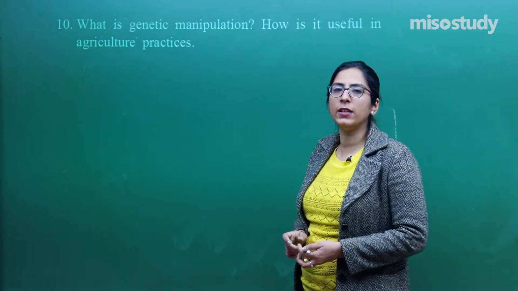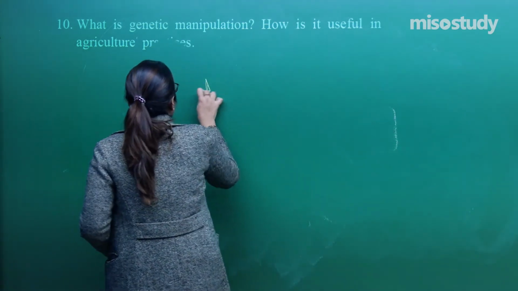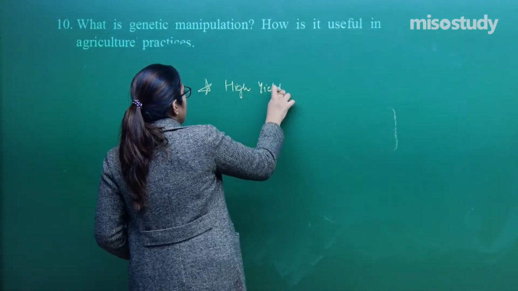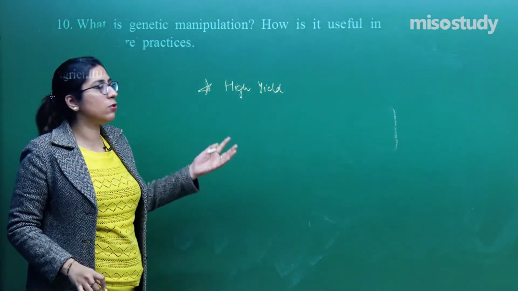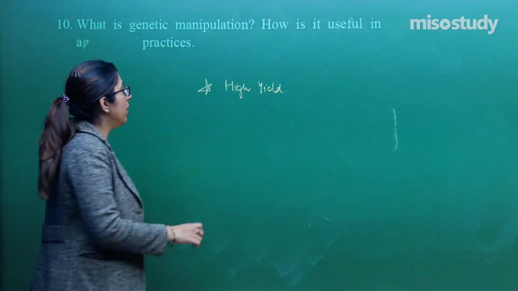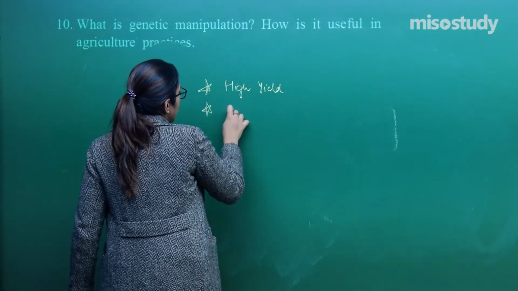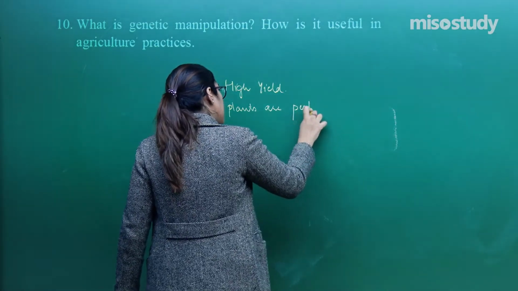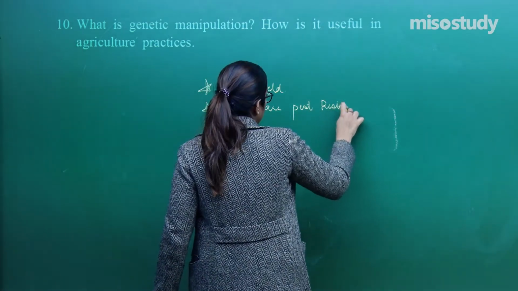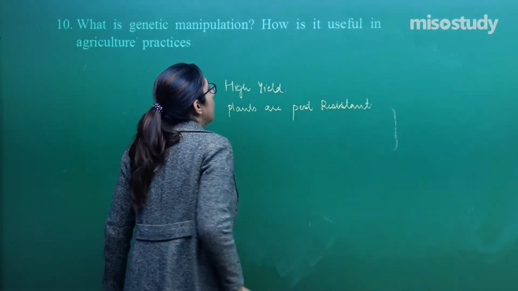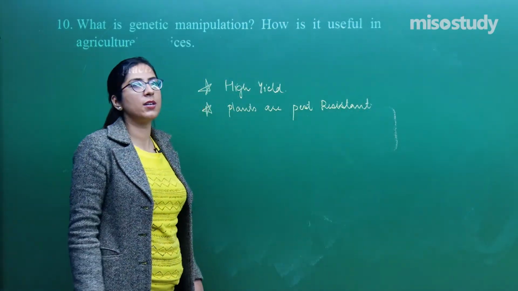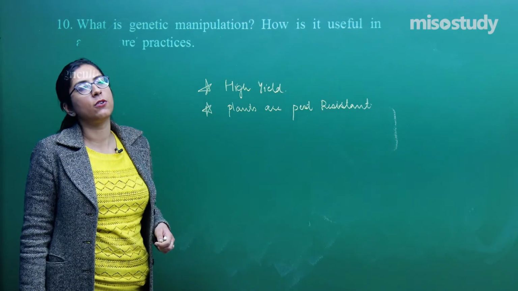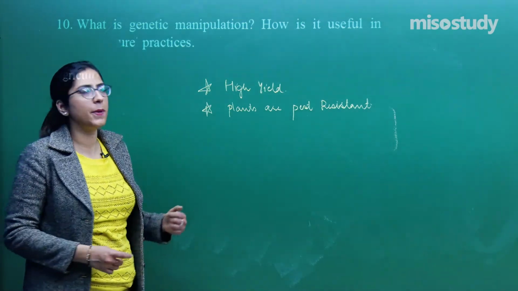Now, how is it useful in agricultural practices? Because it helps in increasing the yield, right? We can add such types of genes so that more and more yield can be obtained. Now, let's talk about the next point. Plants are pest resistant. As I have discussed also, today we have crops produced because of genetic manipulation which are resistant to pests, right? When the pests come and feed on such plants, they will die. This is called pest resistant.